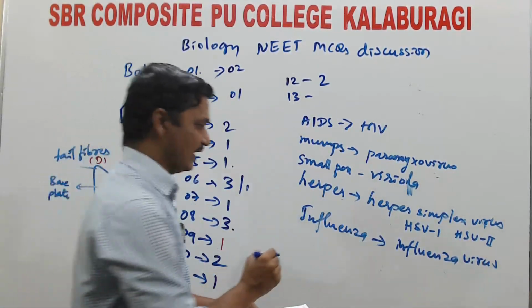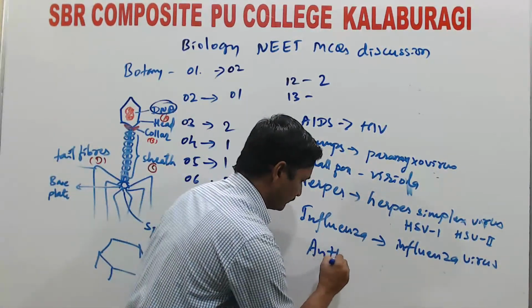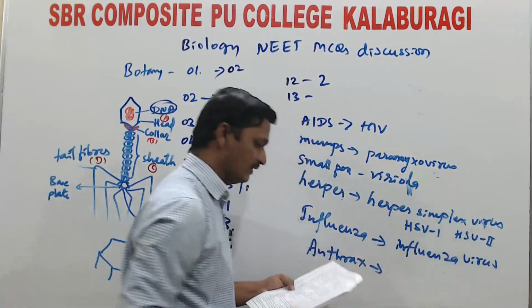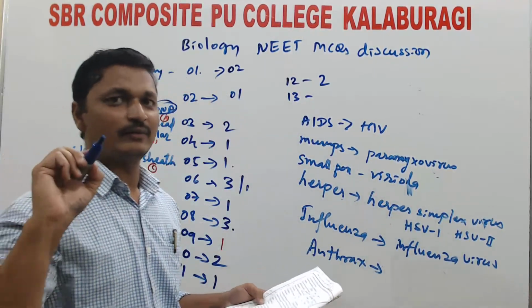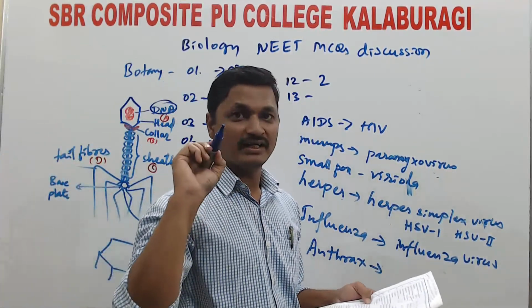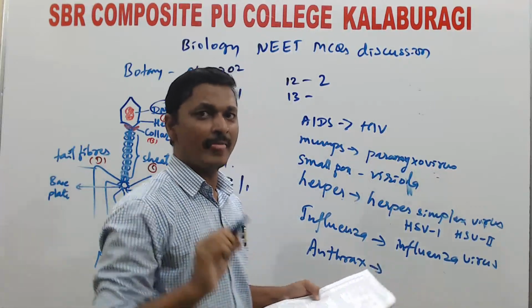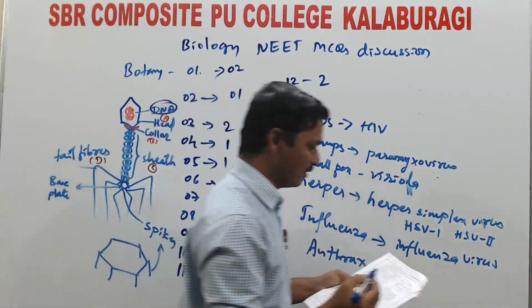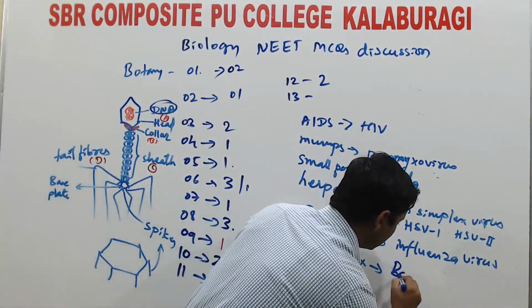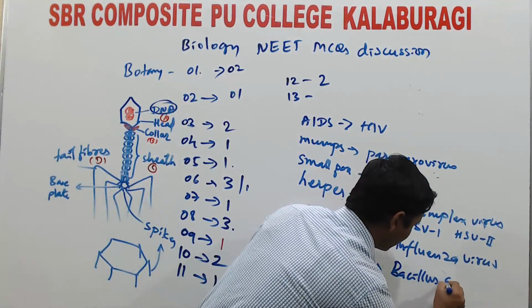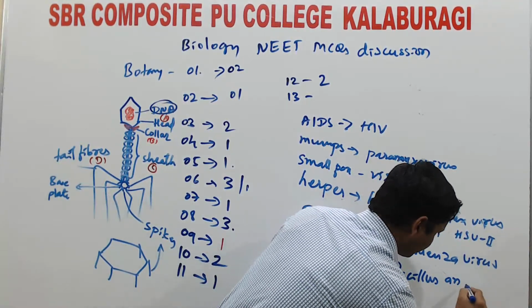But the fourth option, anthrax, is not a viral disease, it is a bacterial disease. Anthrax is a bacterial disease caused by Bacillus anthracis.